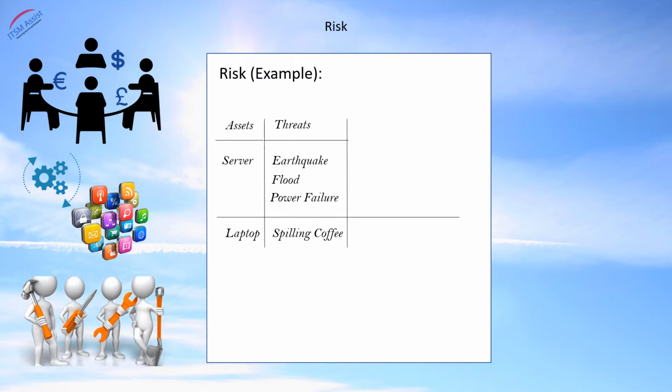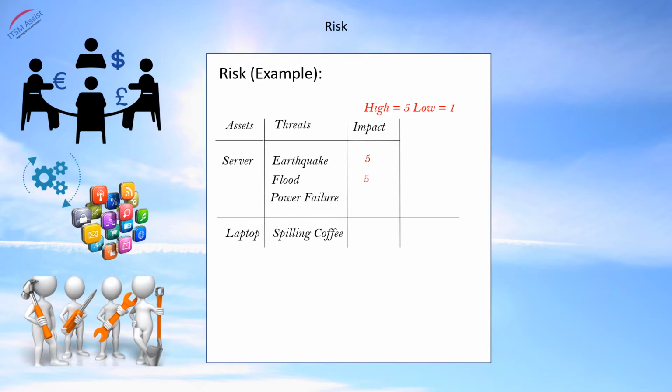We now need to identify the impact which these threats would have if they became reality. So we are going to weight these impacts by scoring these impacts accordingly. In this example, we are saying that the score of 5 relates to the highest impact and 1 relates to the lowest impact. Okay, so clearly an earthquake would have the highest impact. So we will score this a 5. And the same in the event of a flood.